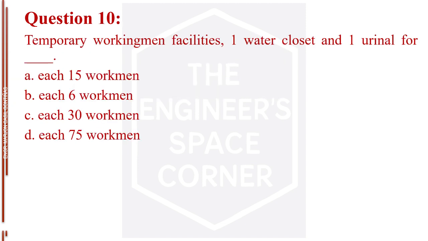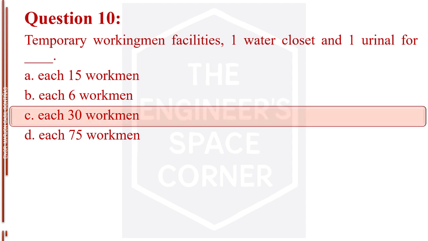Question number 10. Temporary workingman facilities, 1 water closet and 1 urinal for blank. Letter A, each 15 workmen. Letter B, each 6 workmen. Letter C, each 30 workmen. Letter D, each 75 workmen. The answer is letter C, each 30 workmen.